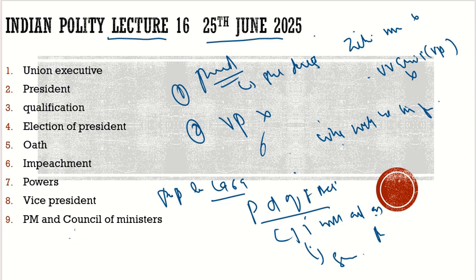Now, how can the UPSC examiner try to deceive you? He will form a question that if the president dies, then according to the Indian constitution the vice president will act as the president, and if the vice president's office is vacant, then the Chief Justice of India will act as the president.